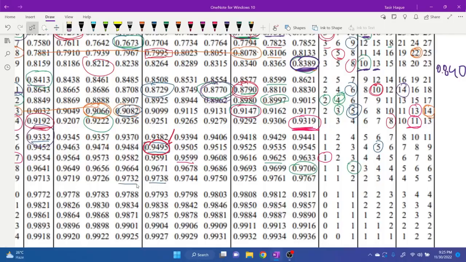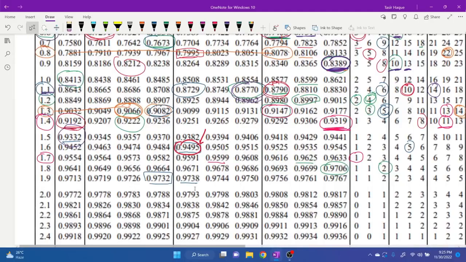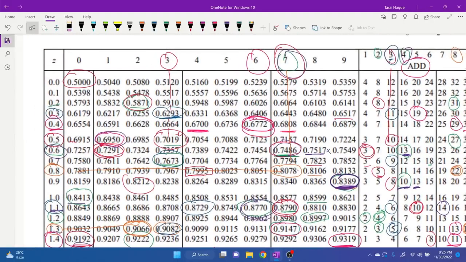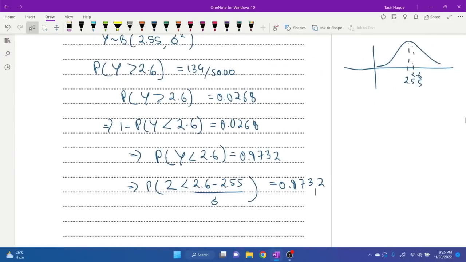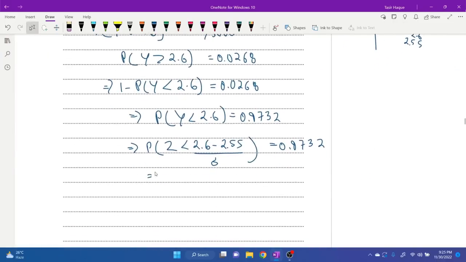So wait, we have the exact number, 0.9732. So we can just go for 1.930. That's literally it. Okay, so we can write that 2.6 minus 2.55 over sigma is equal to 1.93. If you solve this, you end up with the answer 2.6 minus 2.55 divided by 1.93. To 3SF, it's 0.0259. Hopefully that matches with you guys, and it matches with the mark scheme. All right, moving on.